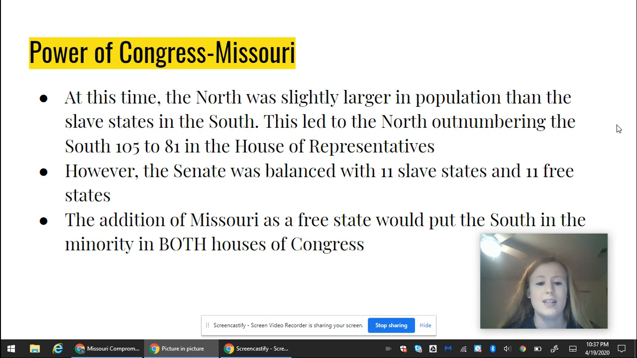Now, with the addition of Missouri as a free state, this would put the South in the minority of both houses in Congress. So if Missouri became a free state, they would be the minority in the House of Representatives and the minority in the Senate, meaning the South would never get a bill passed in favor of them. Okay, that is not fair.